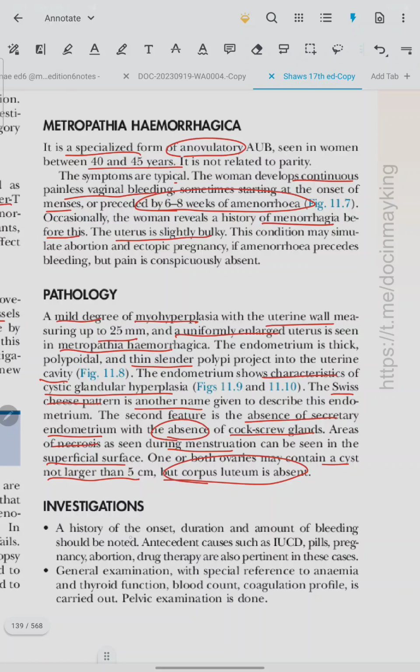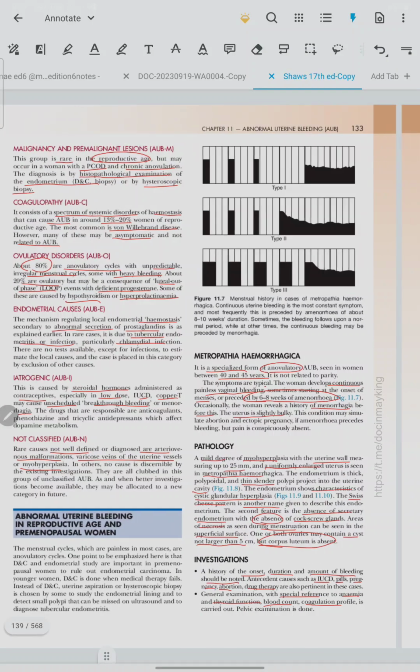Investigation: history of the onset, duration, amount of bleeding should be noted. Antecedent causes such as IUCD, pills, pregnancy, abortion, drug therapy are also pertinent. General examination with special reference to anemia, thyroid function, blood count, coagulation profile is carried out. Pelvic examination is done.